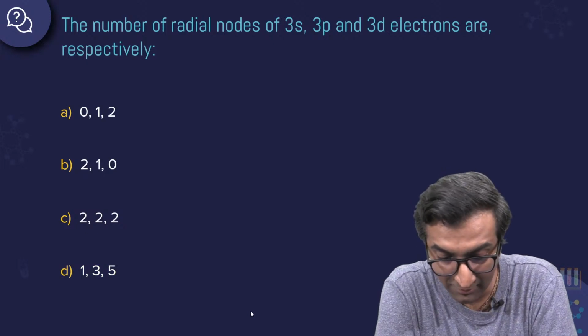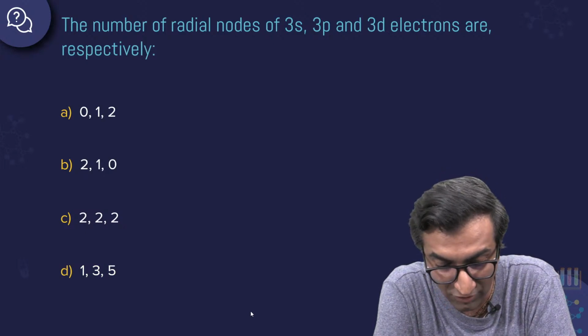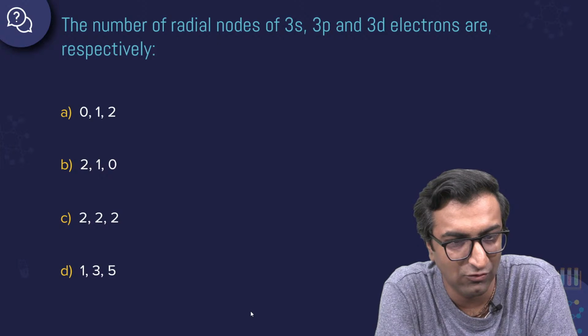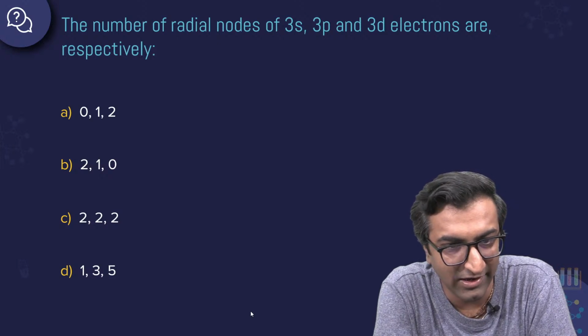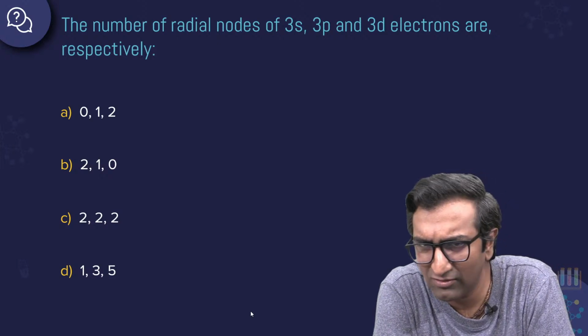Good job. Next one. The number of radial nodes in 3s, 3p, and 3d electrons are respectively. This is a quick one. You can do a lot of these very quickly. Aksh, Deepa, do you want to try this out? YTG, do you have an idea about this?